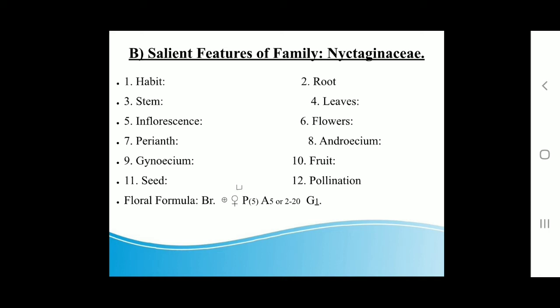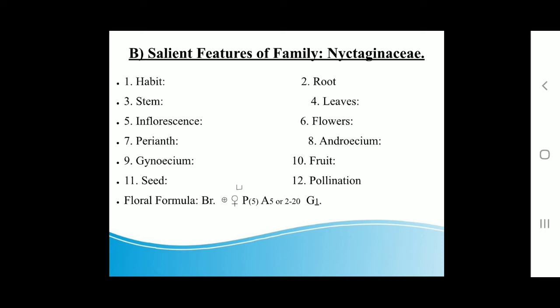Then perianth: tepals 4 to 5, gamophyllous, tubular with wide spreading lobes, often petaloid, infundibuliform, imbricate or twisted, contorted, connate in a funnel-shaped or tubular form, the base of which is persistent and enclosing the fruit, forming the so-called anthocarp.